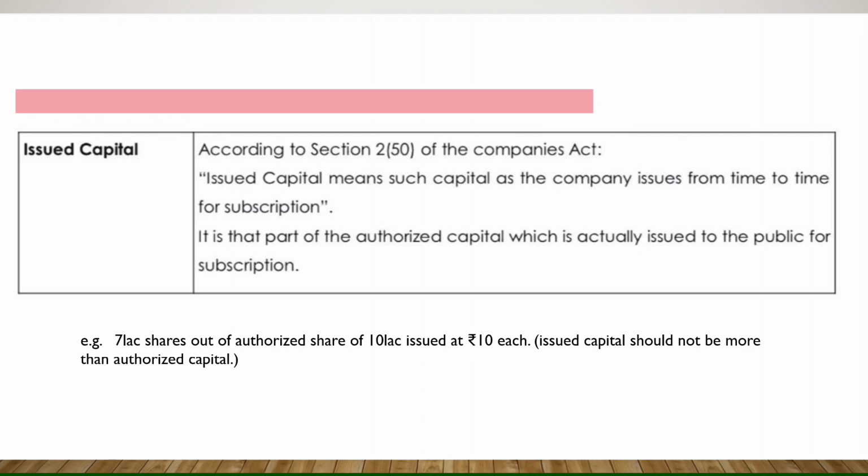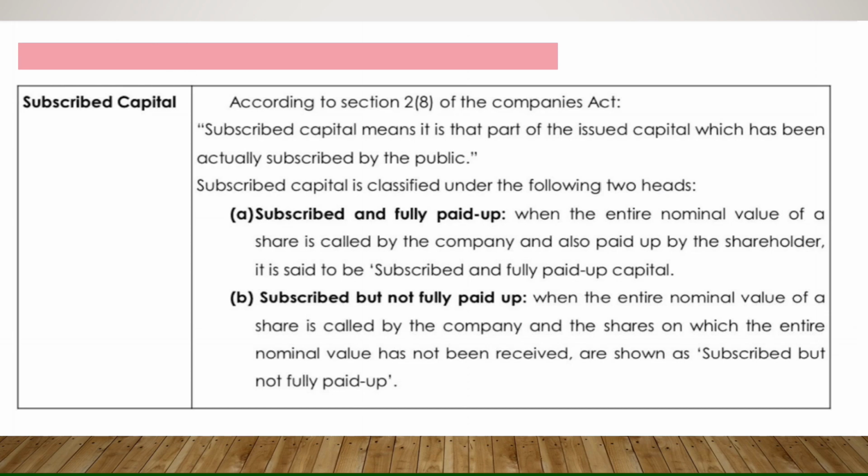Now, subscribed capital. Subscribed capital is from the issued capital only. The amount which is subscribed by the general public becomes my subscribed capital. It can be fully paid up or not fully paid up, but the general public has to subscribe into my share.